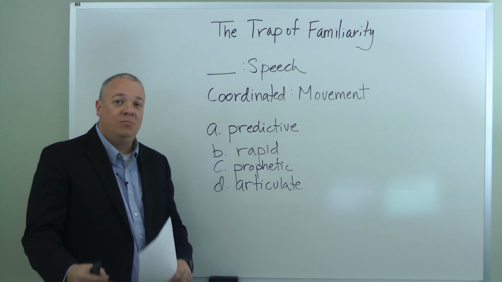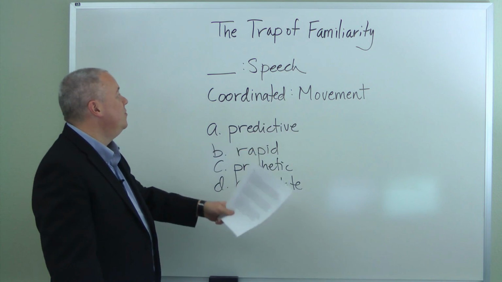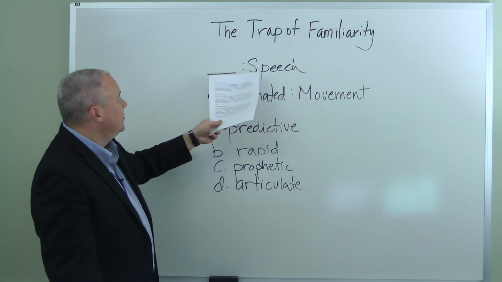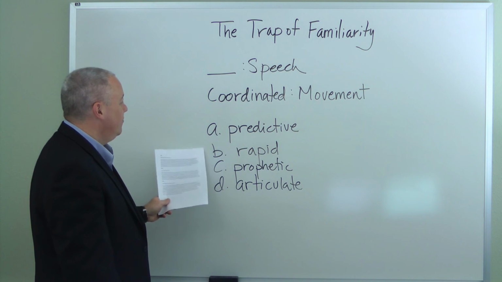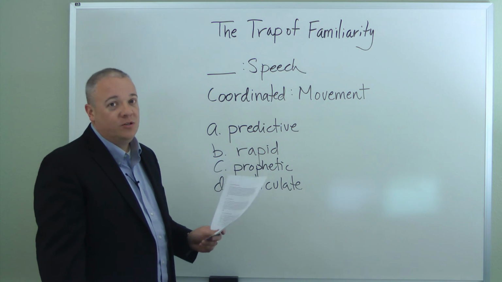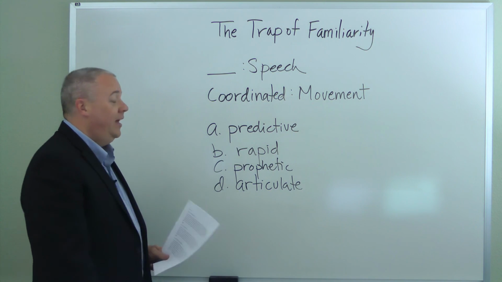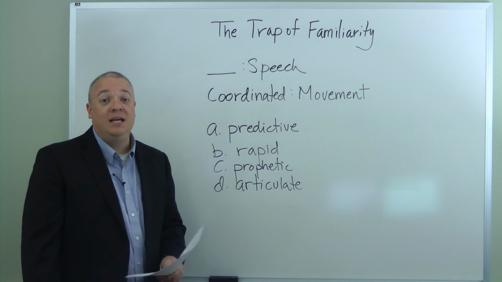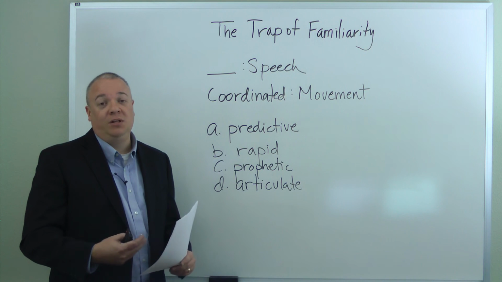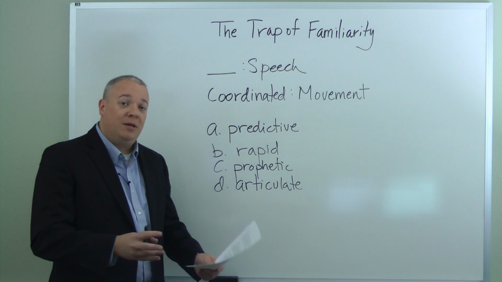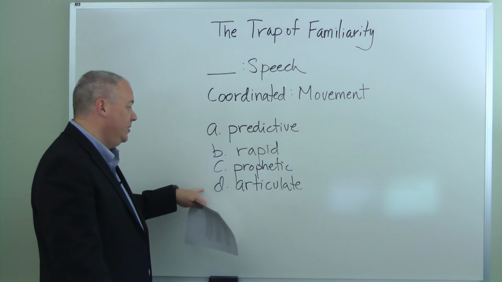So we know there's something to do with movement, and coordination as it relates to movement is going to be similar to whatever that would be in speech. We've already said that rapid would be the default one if you didn't know what the other words meant, because it's the simplest word there. Predictive and prophetic are actually going to be very similar in meaning, and let's say you knew that. Well, how am I going to choose between those two? If predictive and prophetic are similar, perhaps we will rule them out because they're too close in meaning. It's too hard to choose. And so by process of elimination, you've ended up with D, articulate.